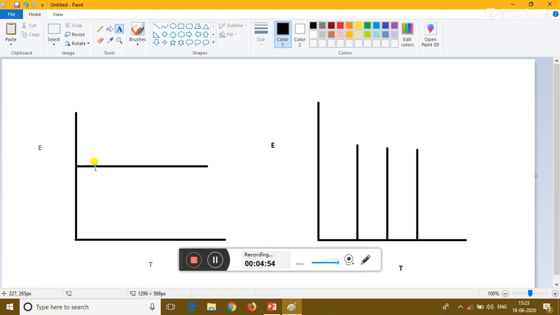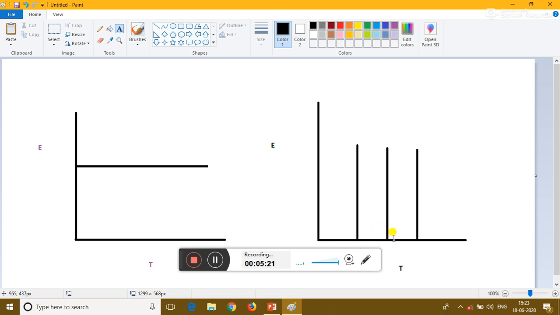Now in continuous mode we can see that there is continuous energy production, or a continuous beam of light is being produced along with time. But in the pulse mode, at some particular time you have an energy spike, then there is a gap. This is called a dead gap.